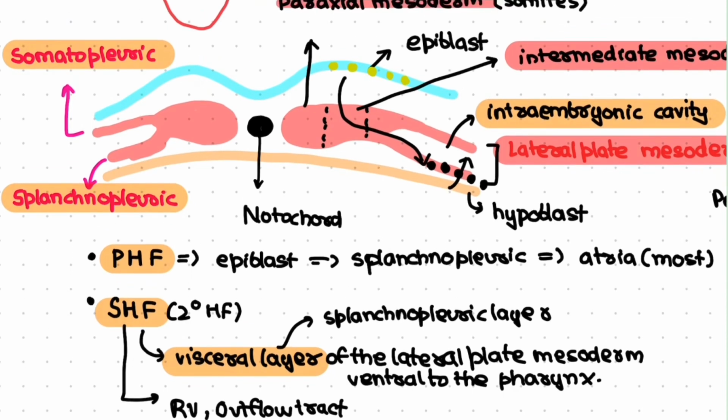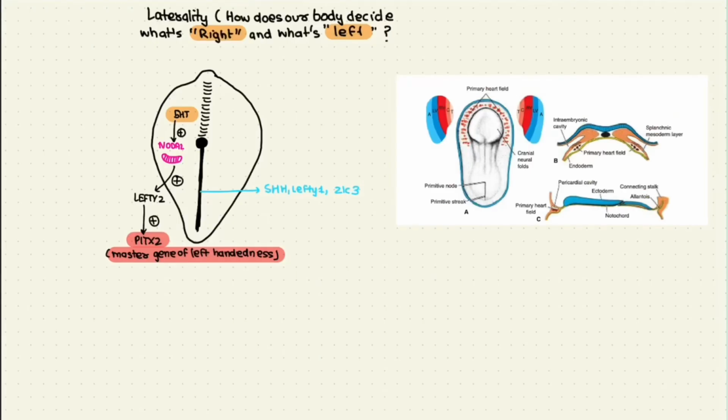The outflow tract is composed of the conus cordis and the truncus arteriosus. As we have seen previously when we discussed the primary and secondary heart fields and the structures they gave rise to, here is something very interesting molecularly. How does a body decide what's right and what's left? Well, there have been some theories about it.